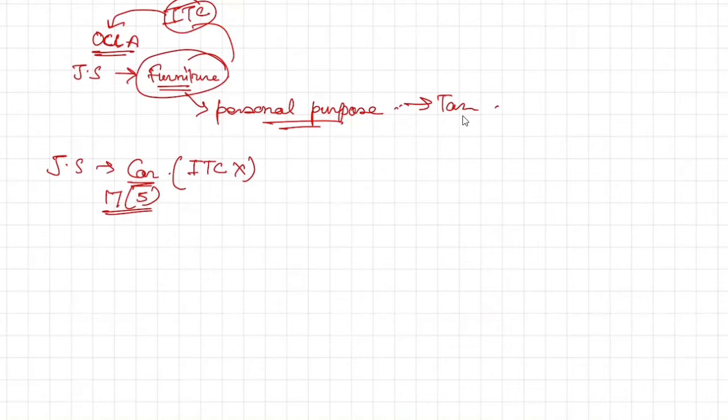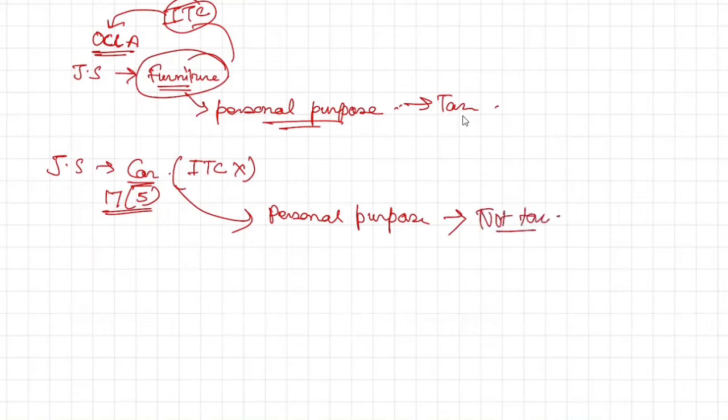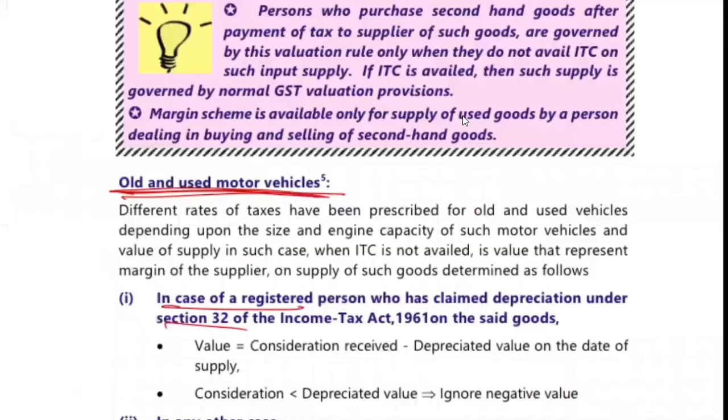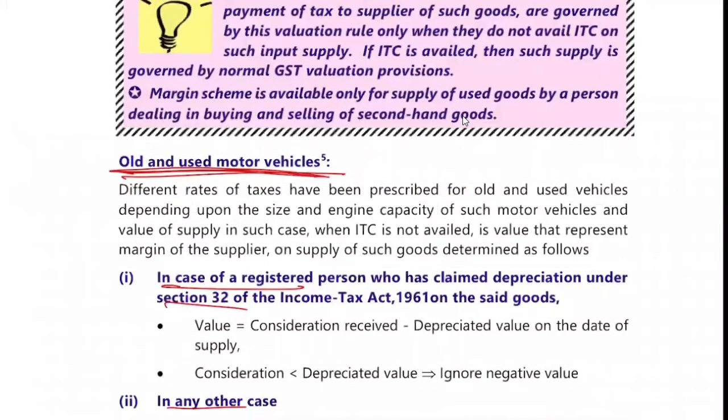So what happens if you purchase a car and if you use it for personal purpose, do you think it is taxable now or not? No, sir. Not taxable. Correct? Not taxable. And this is the law. Sub rule 5 says that if any office equipment has been used for personal purpose, and on that equipment ITC has been claimed, then it is taxable, and if ITC is not claimed, it is not taxable. You got the law?